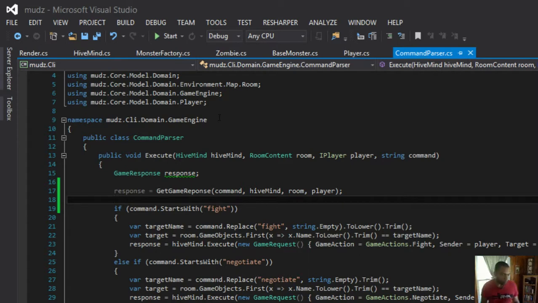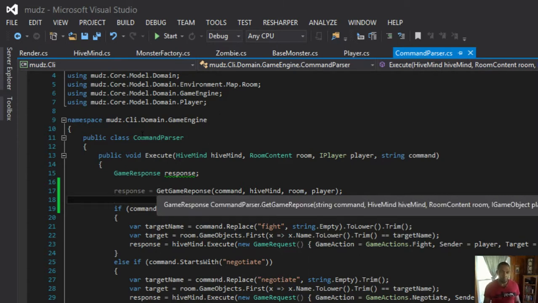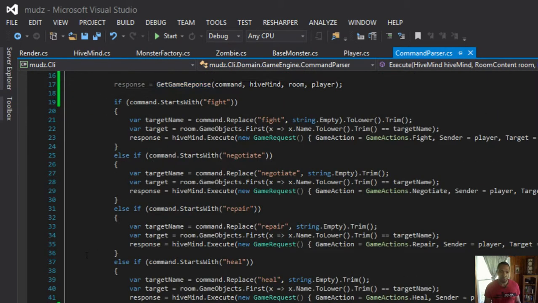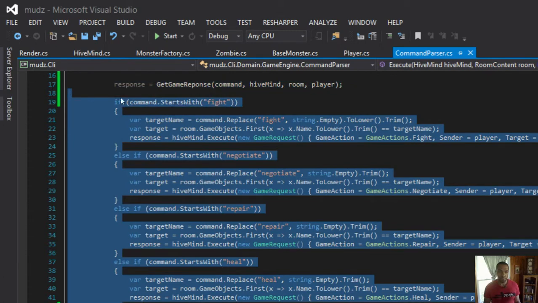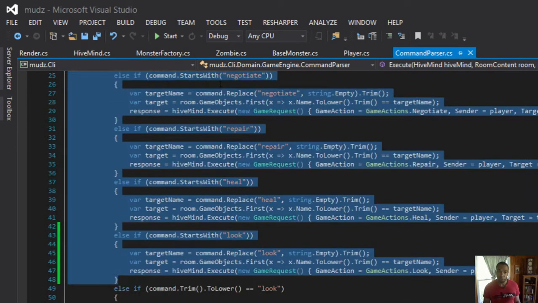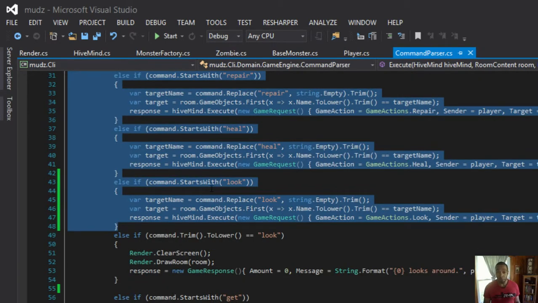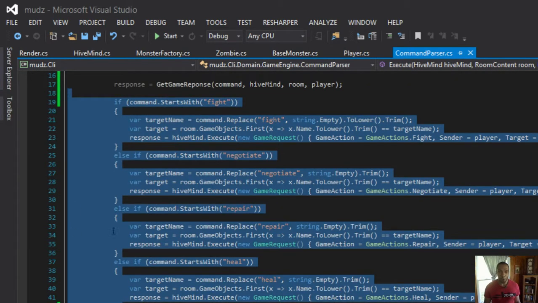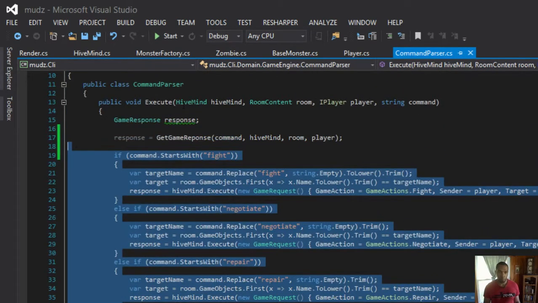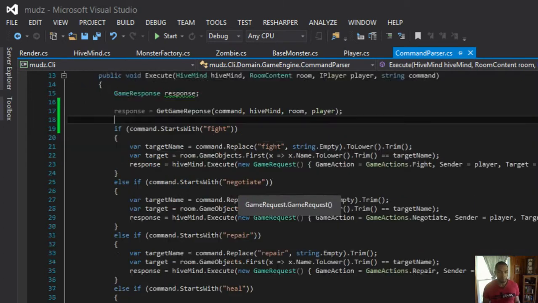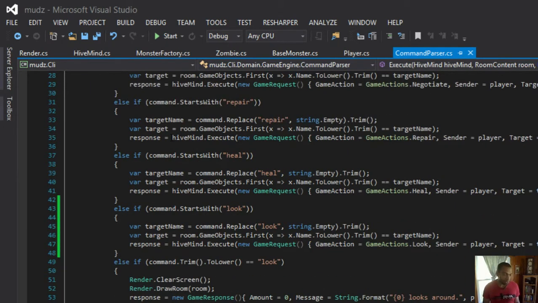So, in theory, this one line of code has replaced all of this. It hasn't replaced look, and it hasn't replaced get, and some of the other things we want to do. But it has replaced all of this, which is great. But we need to handle those edge conditions.